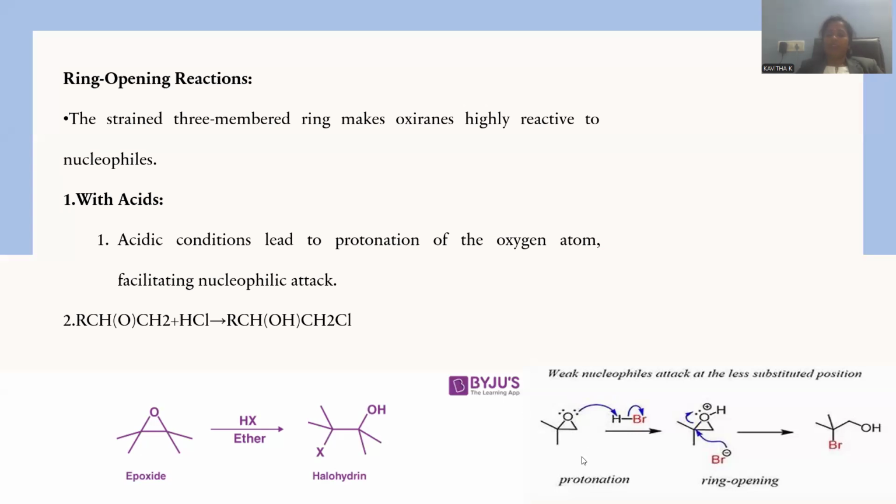If we go with the specific mechanism for this kind of reaction, the epoxide has a natural tendency to absorb the H positive from the acid because of the oxygen lone pair of electrons, which pulls the H positive. Whenever H positive is taken by the oxygen, it generates an oxonium ion, because a new bond formation gives rise to positive charge located over the oxygen.